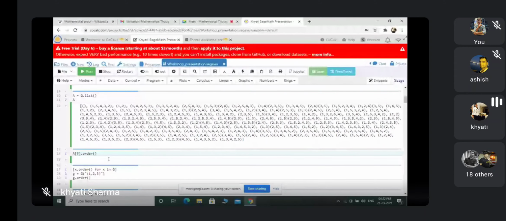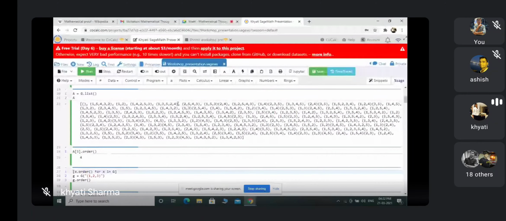What is the order of this element? It returns 4, as we know the order of this is 4. Similarly, if you write 119, it will return the order of the last element. When you write 10, it will return the order of the 11th element, as we are starting from 0. This is the way to find the order of any element in this list.